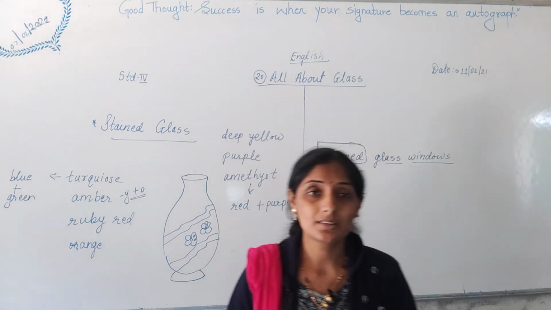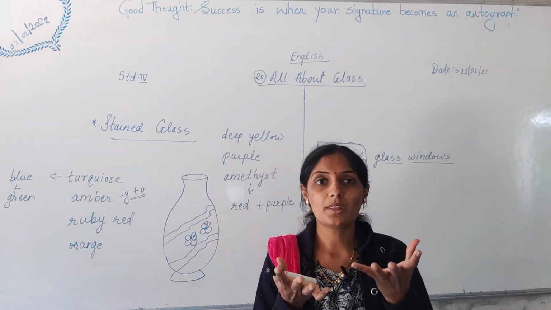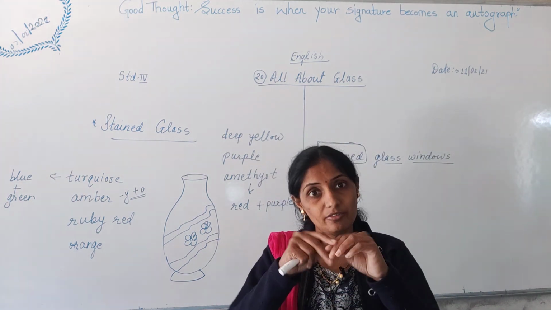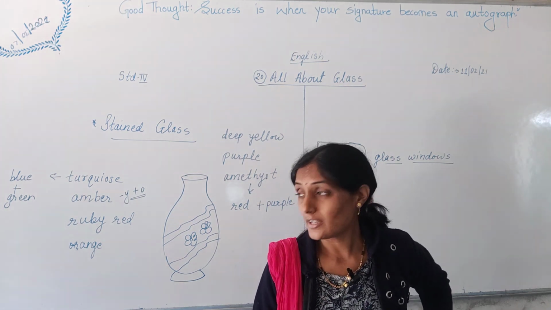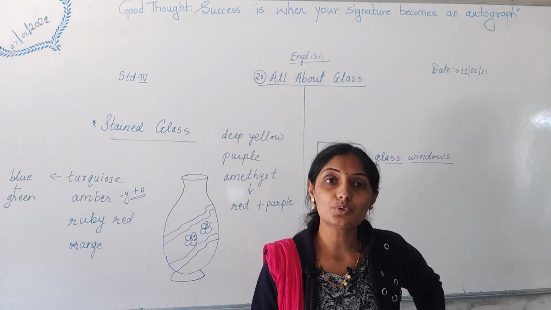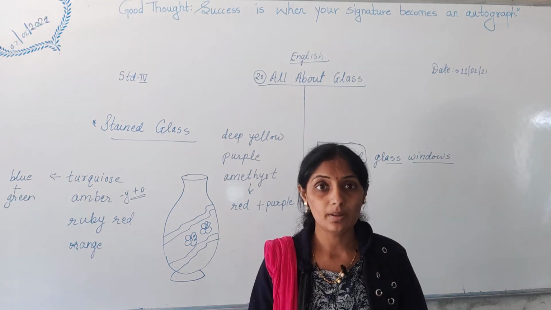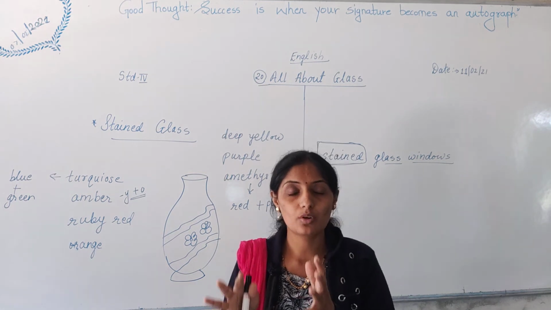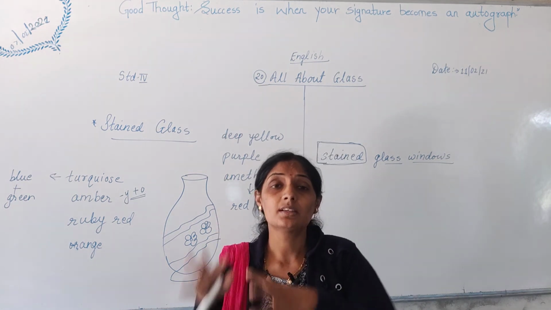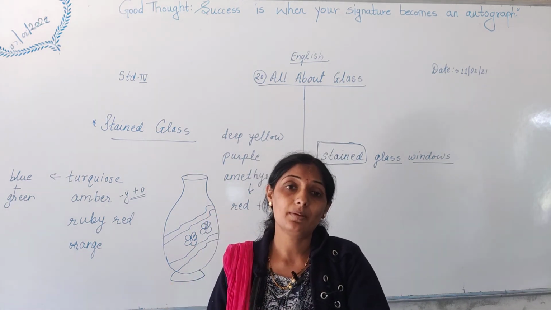We have so many show pieces of glass. If they break, what do we do? We throw them. But here it is told that instead of throwing them, what should we do? They are very valuable. We should store them in one bag, or in one place, and after storing them, what can we do?